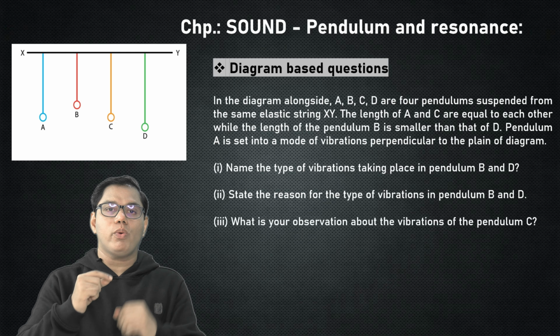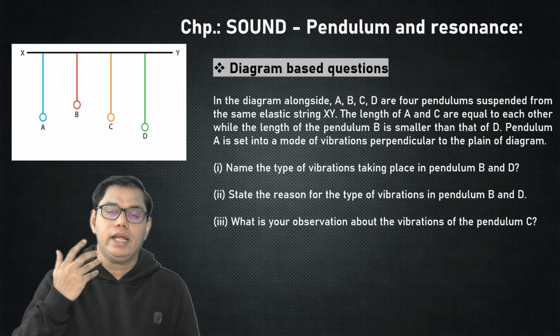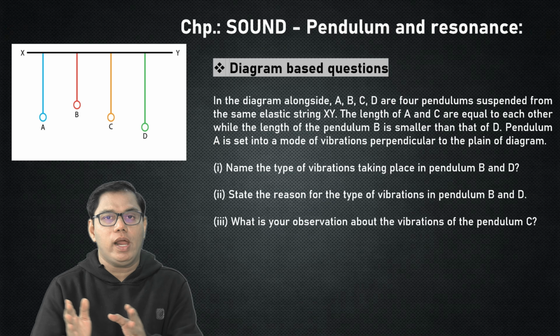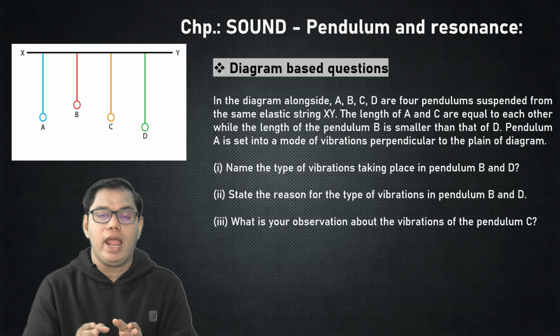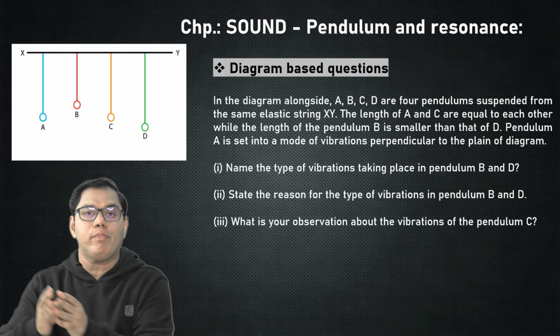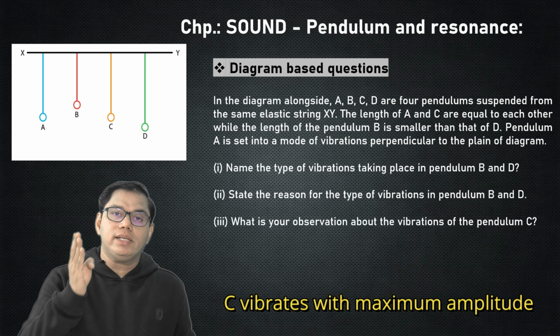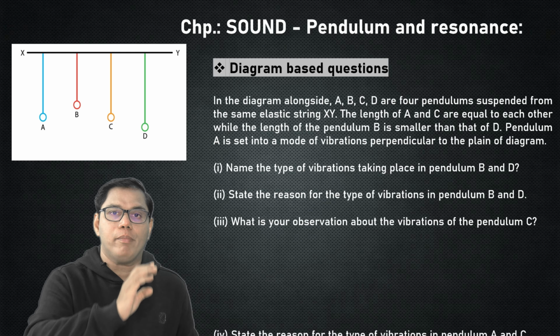Here comes the next question, question number 3. What is observed in pendulum C? Pendulum C has a length equal to the length of pendulum A. So this pendulum vibrates with the maximum amplitude. The oscillation of pendulum C is with the maximum amplitude.